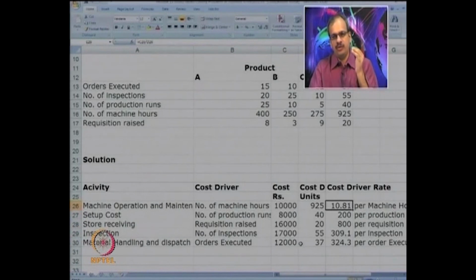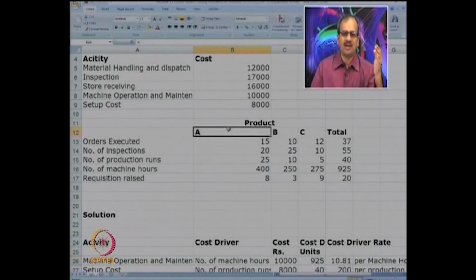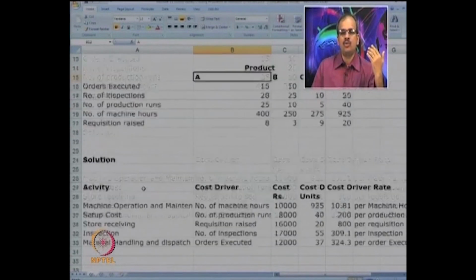Then we have collected the cost driver units for the same, and now we know the cost driver rate or the cost per unit of the cost driver. Now go back to the 3 products A, B, C. We want to know the cost of ABC, and it is easy now to go for it.